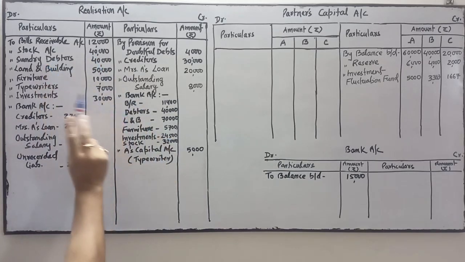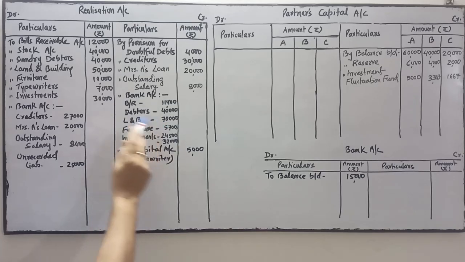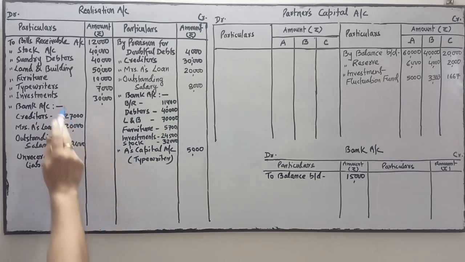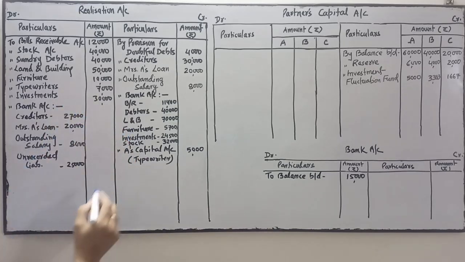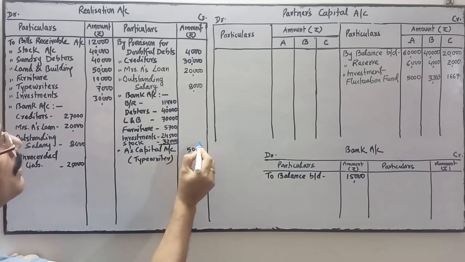Sundry debtors. Okay. Land and building. Where is the land and building? Yes. Furniture. Okay, typewriter is taken over by A, investment is sold. So all the assets are sold. So write in the outer column the total of bank.